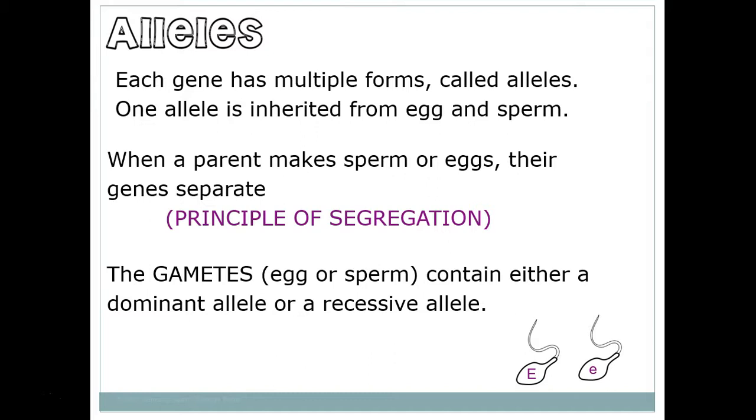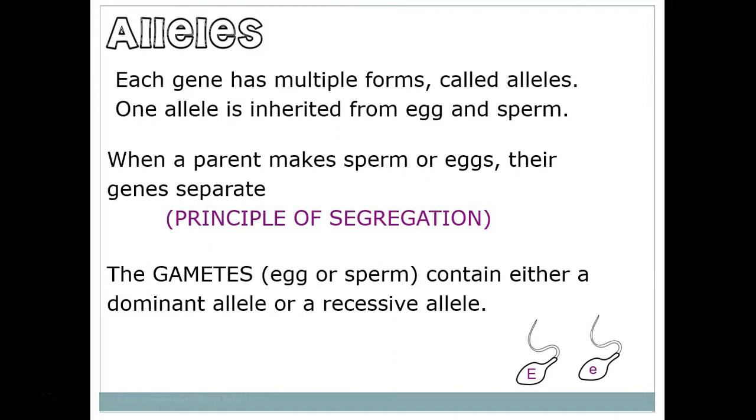This is due to something called the principle of segregation. If you remember in meiosis, the very first thing that we separate is homologous chromosomes. The alleles are on separate chromosomes. One's from the chromosome I got from mom, one's from the chromosome I got from dad. And the first thing I do in meiosis is I separate those chromosomes from my mom from those chromosomes from my dad. That's the principle of segregation.